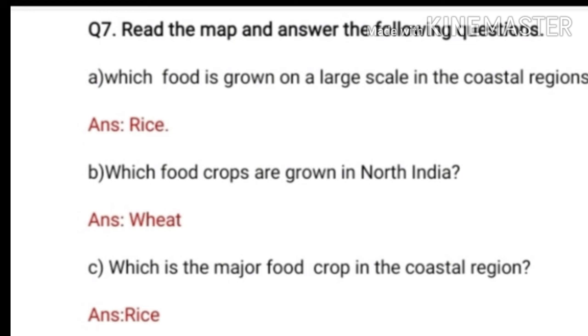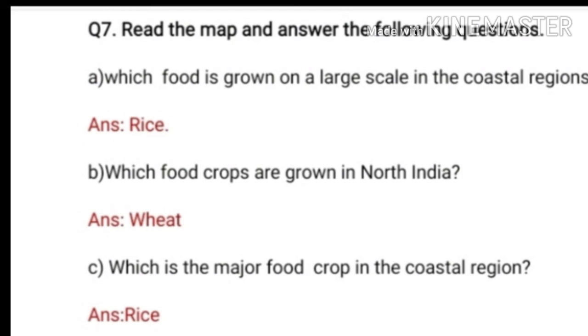Question number B is, which food crops are grown in North India? So in North India, the crop which is grown is wheat. So the answer is wheat. Question number C is, which is the major food crop in the coastal region? So the answer is rice, because rice is the major food crop which is grown in the coastal region.